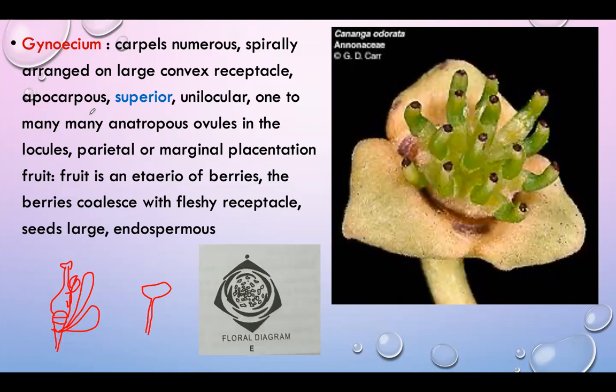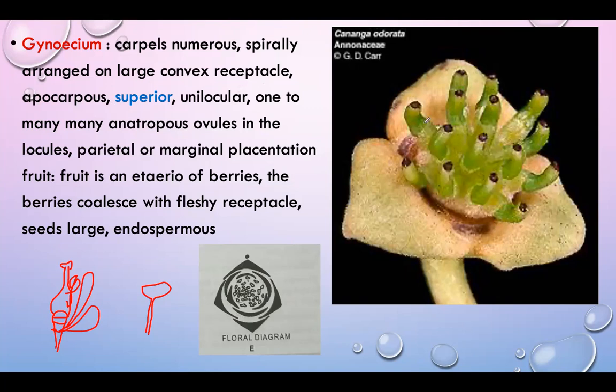In the gynoecium, the carpels are also called megasporophylls. All of you know about this. So in apocarpous, the carpels present on the thalamus remain free. In an apocarpous gynoecium, each carpel has an ovary, style, and stigma.